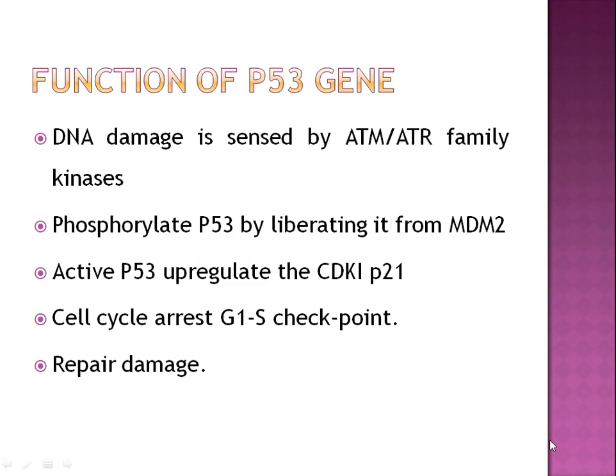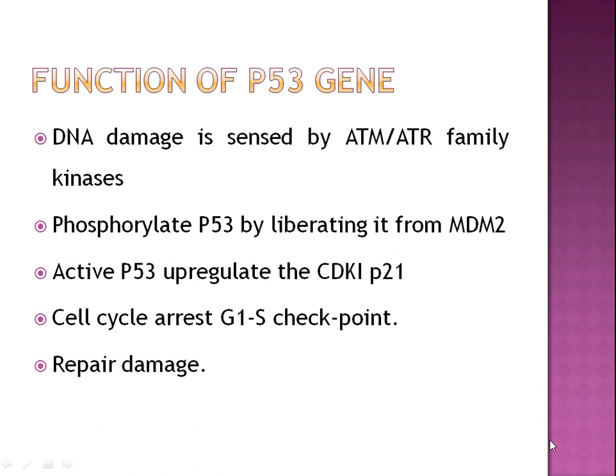So the main function of p53 is that if there is a DNA damage, it should be corrected, and only after correction of DNA damage should the cell undergo proliferation so that neoplasm cannot be produced. All the cells which are proliferating will be normal.